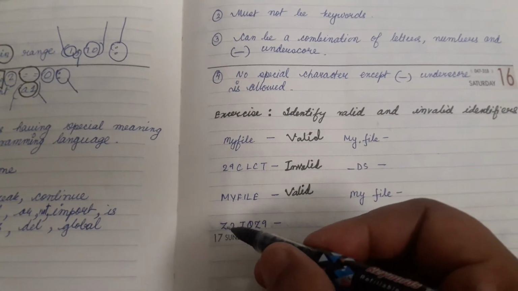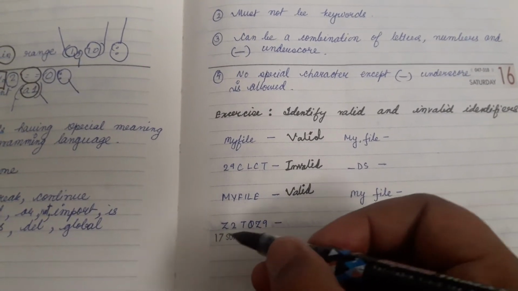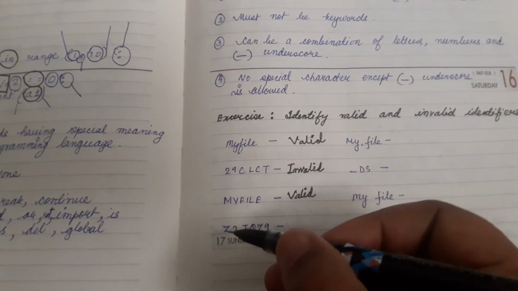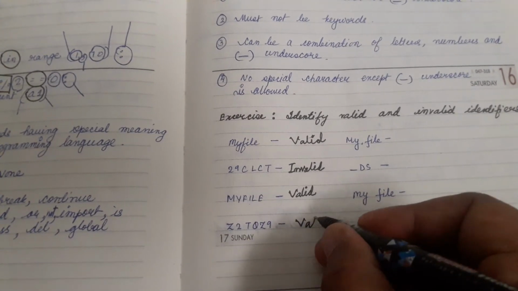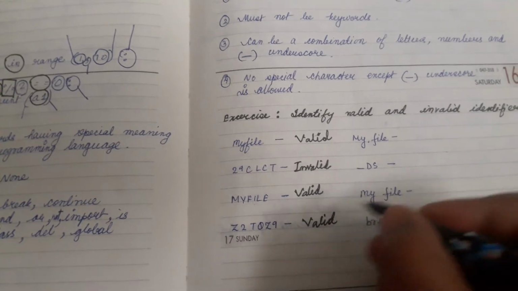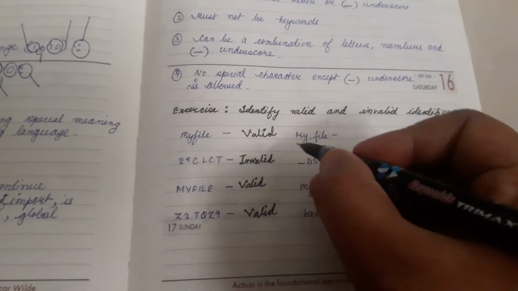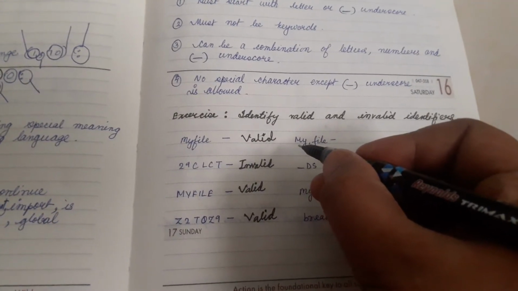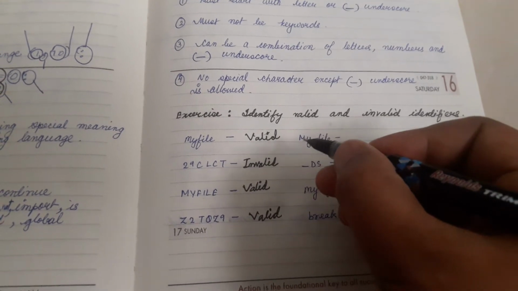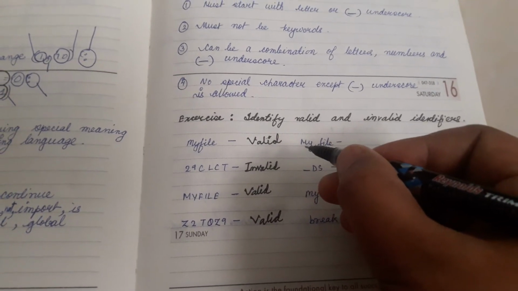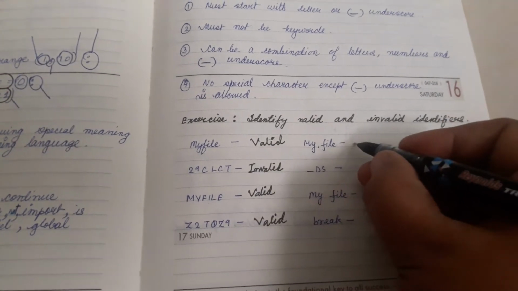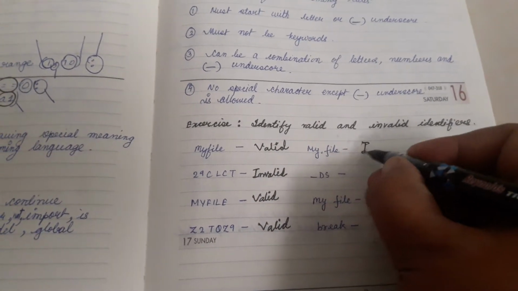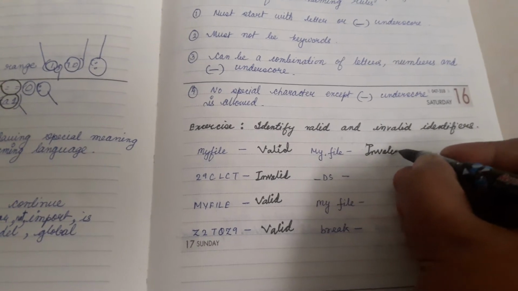Next is Z2TQ Z9. It is a combination of letters and numbers, and it is starting with a letter, so again valid. Similarly here, this is also my file, but it says my dot file, where it is starting with capital M, but this dot is a special character, so it is not allowed, so it is invalid.